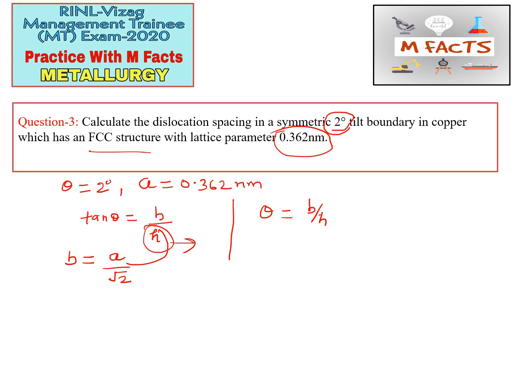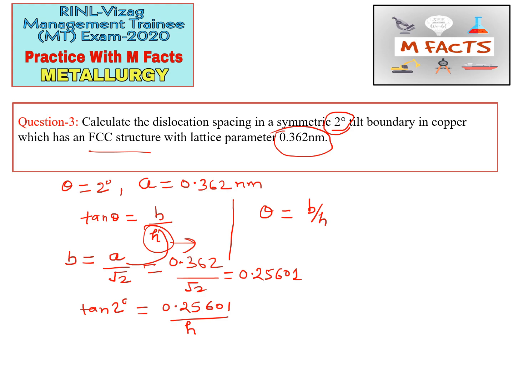Now we will put these values in and find h, which is basically the dislocation spacing. So tan 2 degrees is equal to b by h, where b is a by root 2. So 0.362 by root 2 equals 0.25601. Now we put this value of b here: 0.25601 by h.